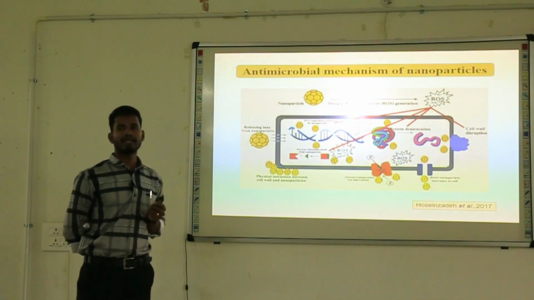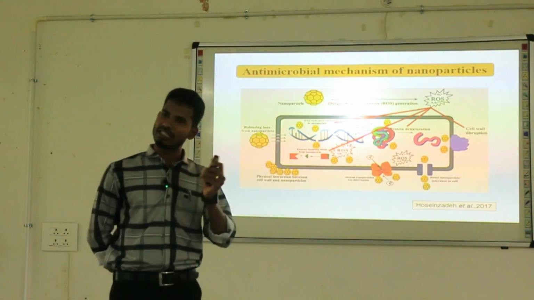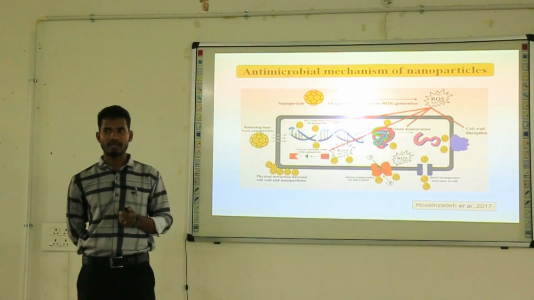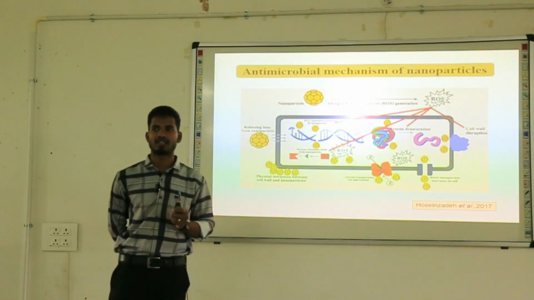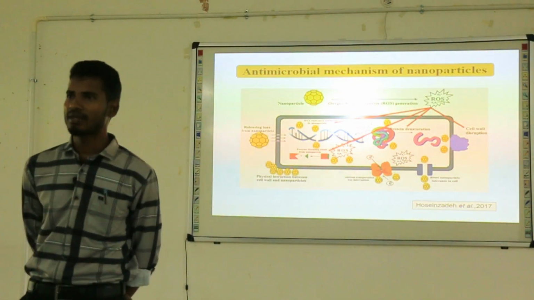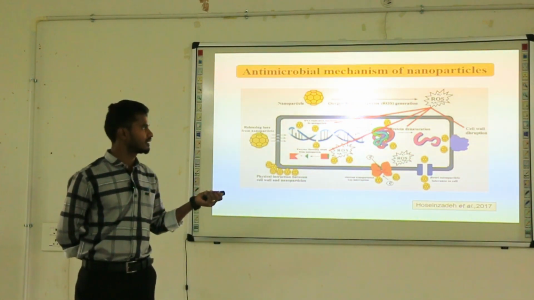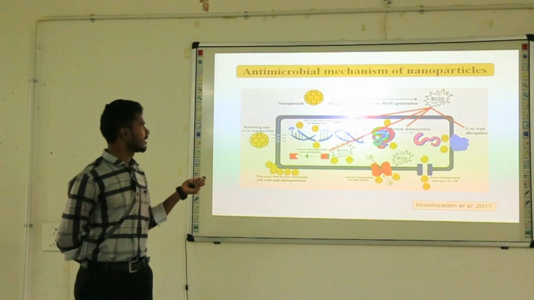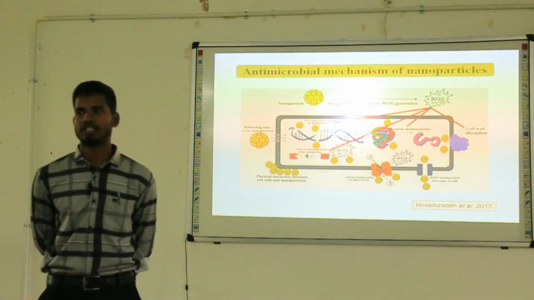Then the antimicrobial mechanism of nanoparticles. Once we apply these nanoparticles as foliar application as well as root application, ions will be released from these nanoparticles. These ions lead to the generation of reactive oxygen species, which means highly reactive chemicals formed from hydrogen peroxide or water molecules. These reactive oxygen species are involved in cell wall disruption, protein denaturation and DNA replication inhibition, thereby leading to lysis and death of the cell.